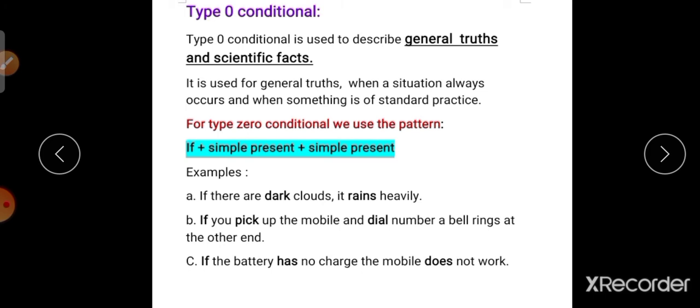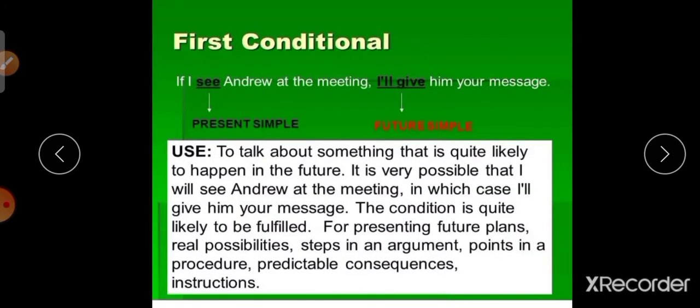Next, first conditional. If I see Andrew at the meeting, I will give him your message. Definitely, I will pass on your message if I see him. Simple present in the if clause follows as simple future in the main clause. That is the first conditional's pattern.